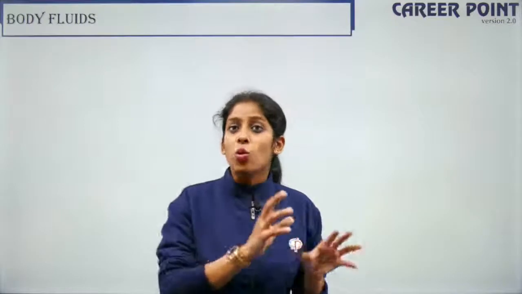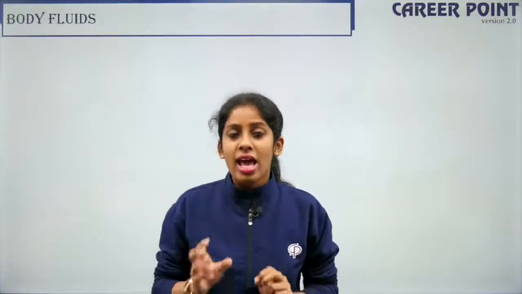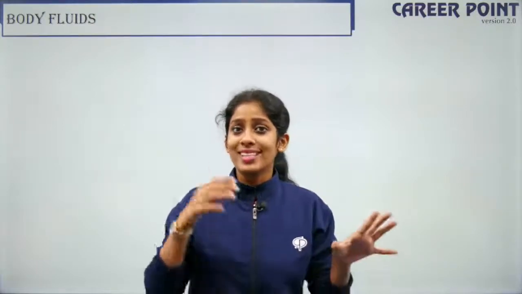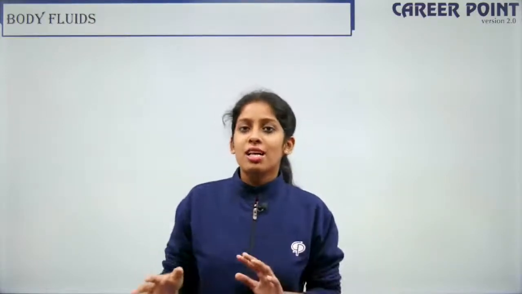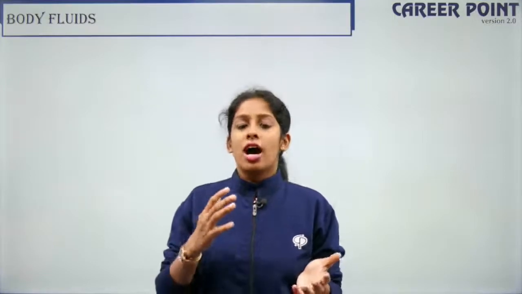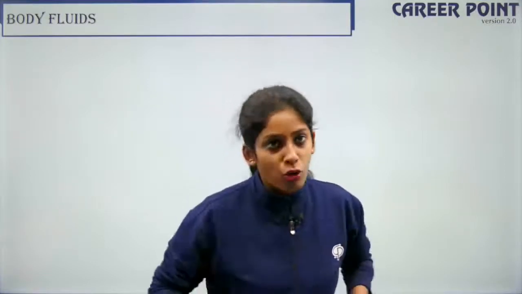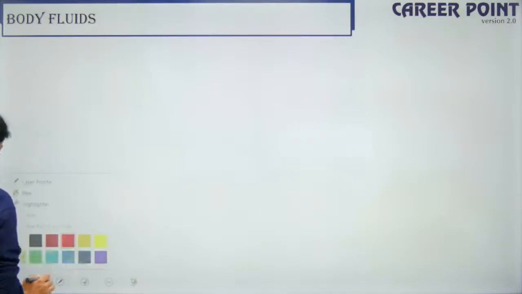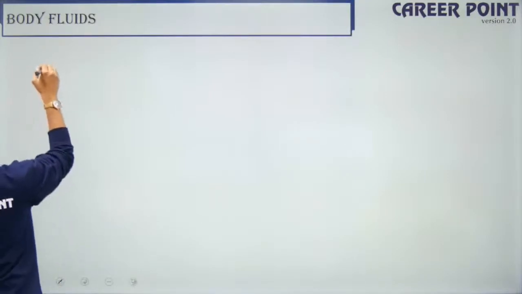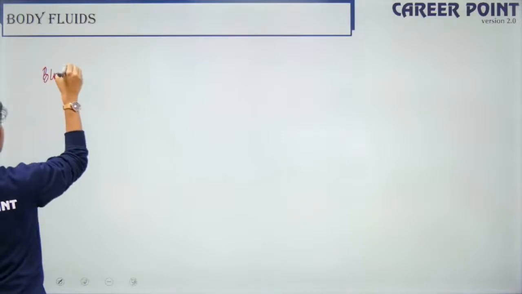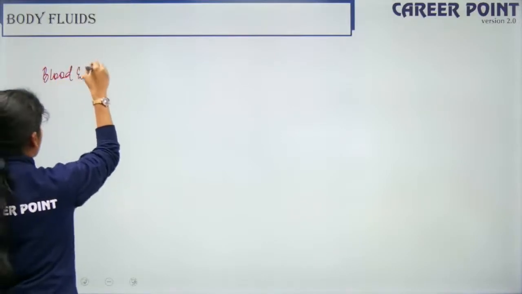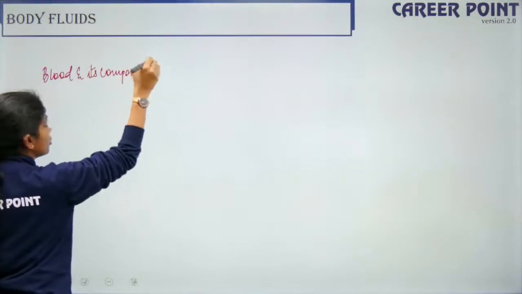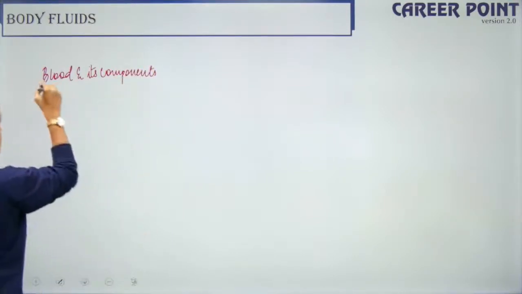The other part is what is diastole, what is systole, and then you have the ECG, and finally we spoke about the difference between the veins and the arteries. These are some of the things that we have to keep in mind when we're talking about body fluids and circulation. First thing you have to remember here is the composition of blood, blood and its components. Here we also spoke about lymph.